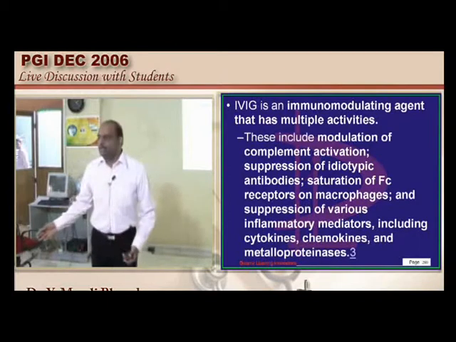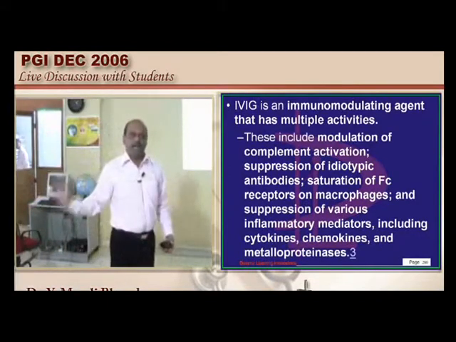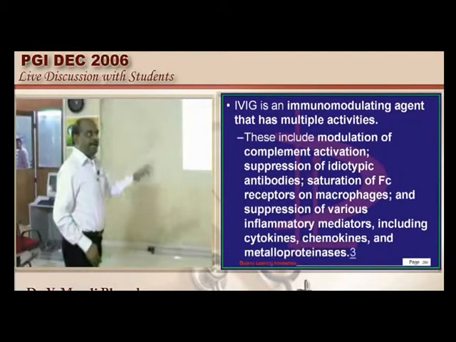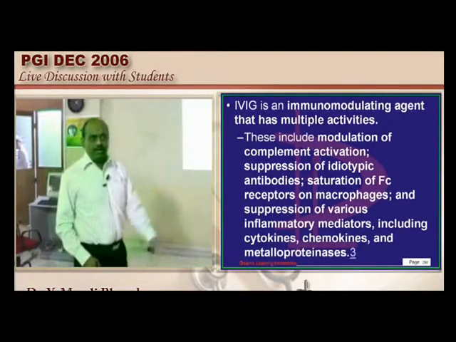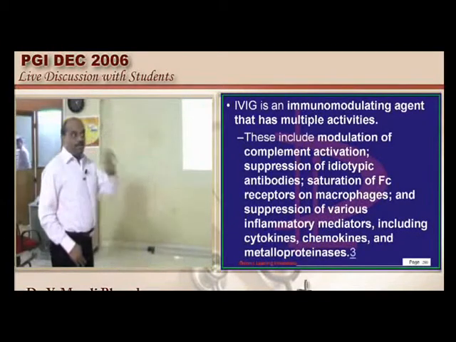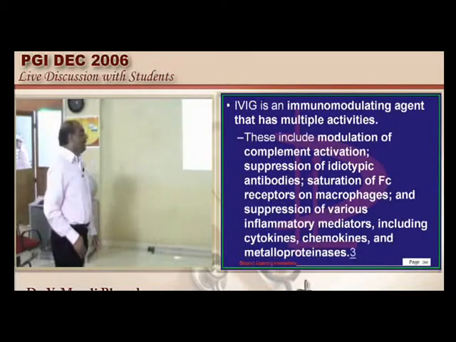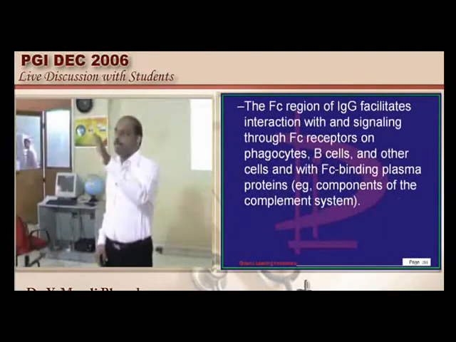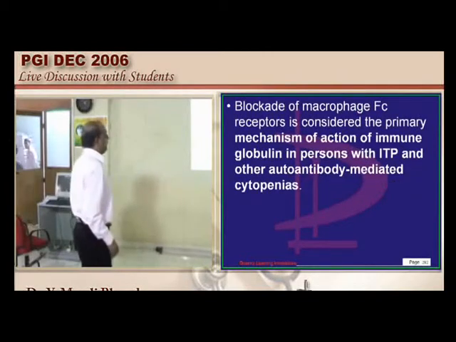We want to step down the process by stepping down all those autoantibodies which are not required anyway. So it is the modulation of the complement activation that the IVIG will be doing. Similarly, it will be suppressing all the idiotypic antibodies, and it will be antagonizing the Fc receptors on the macrophages. There are a multitude of pleiotropic actions of IVIG, which is a wonderful immunomodulating agent with a lot of applications. This needs to be remembered.